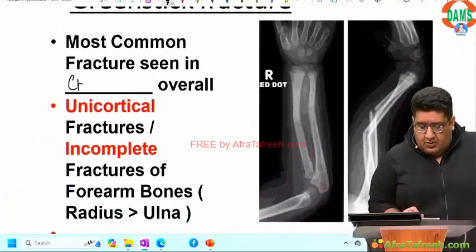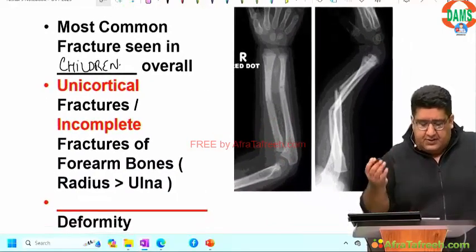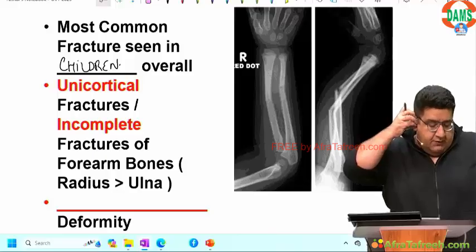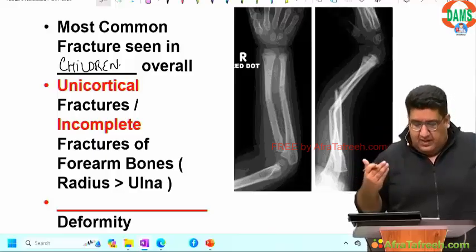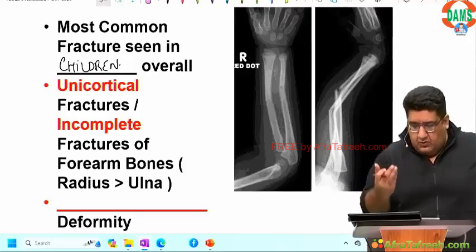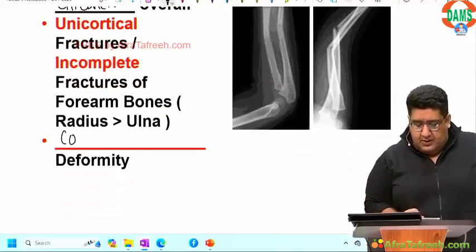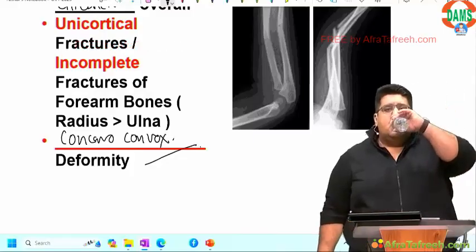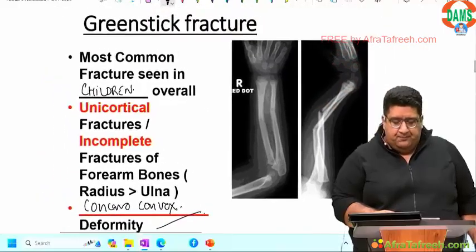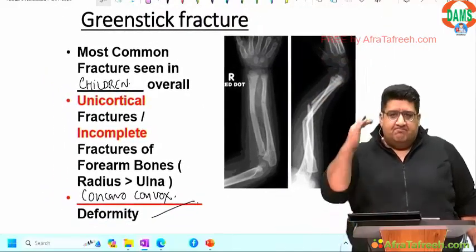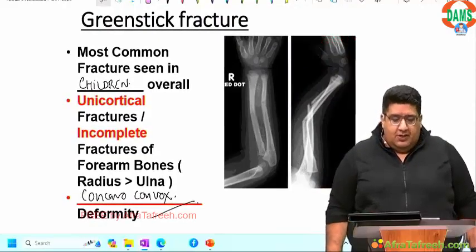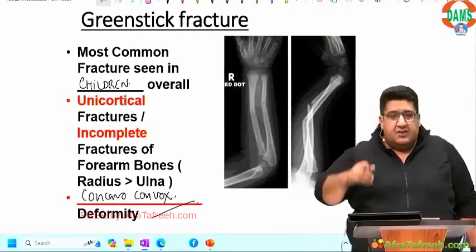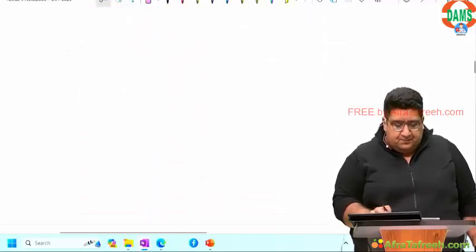So most common fractures seen in children overall: unicortical fractures, incomplete fractures, forearm bones of radius and ulna, where radius is more commonly involved as compared to ulna, and as Dr. Talukdar has mentioned, it is usually associated with concavo-convex deformity. Done? Shreya, very right. तोड़ नहीं सकते, मोड़ सकते हो. So this is green stick fracture. Moving to the next one.